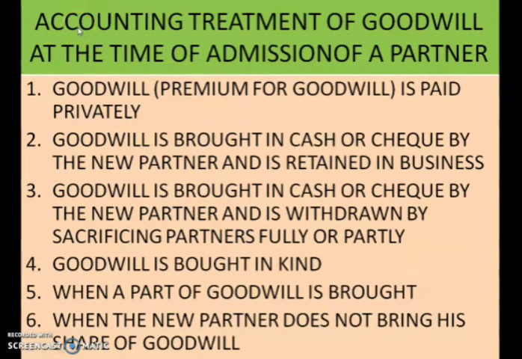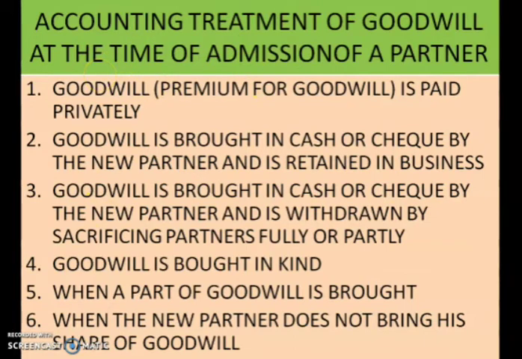Today's topic for discussion is the accounting treatment of goodwill at the time of admission of a partner. There are 6 different cases related to treatment of goodwill. As I told you, when a new partner is admitted, he brings capital and goodwill. Capital is brought so that he can share the future profit as well as assets of the firm.